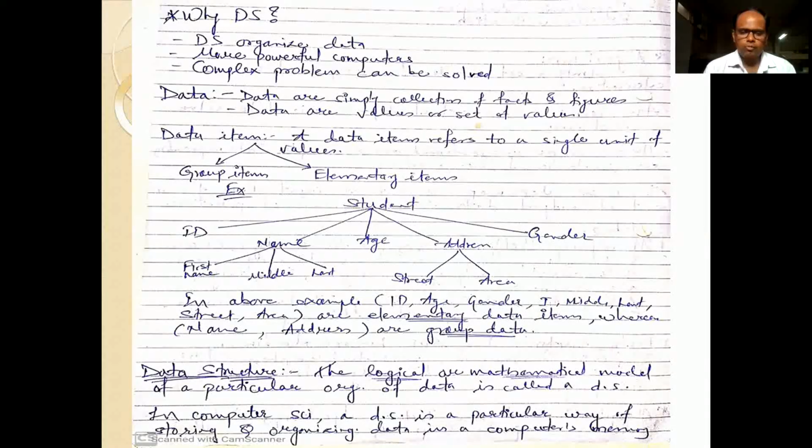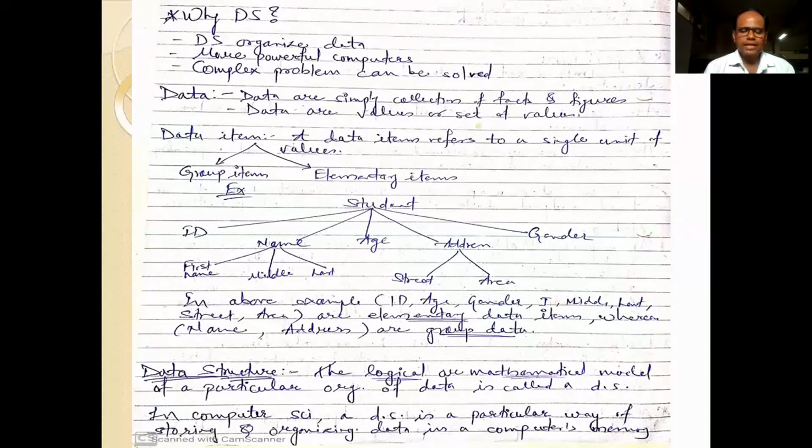If you observe this diagram of the student database, ID, age, gender, first name, middle name, last name, street, area, these we treat as elementary data items, whereas name and address we treat as group data. Okay, what is group data? Group data is nothing but data that we can further divide.